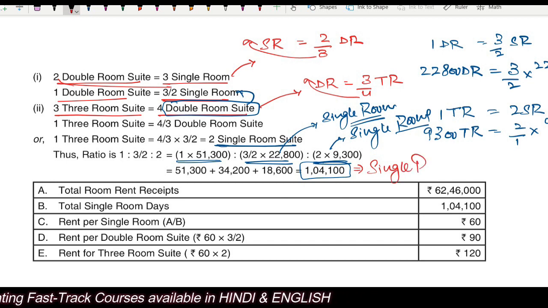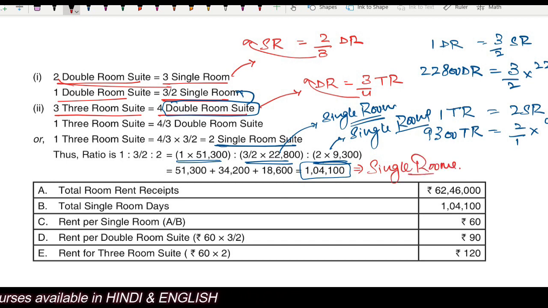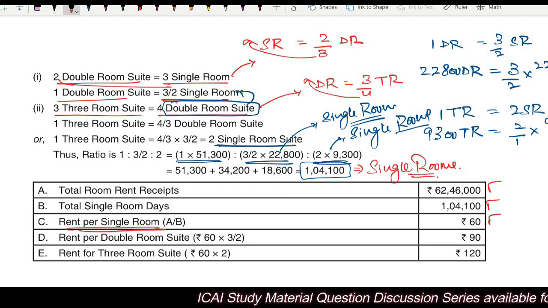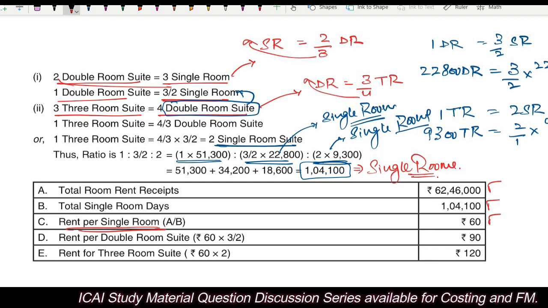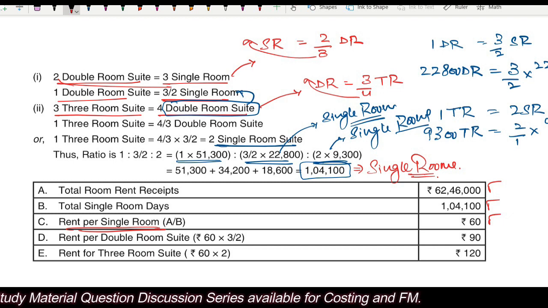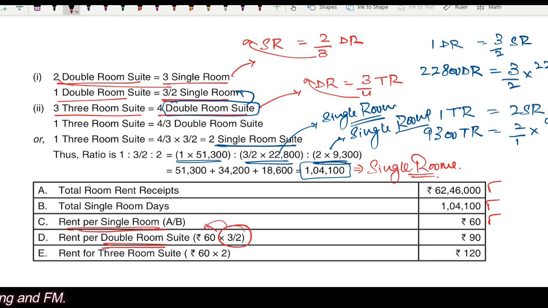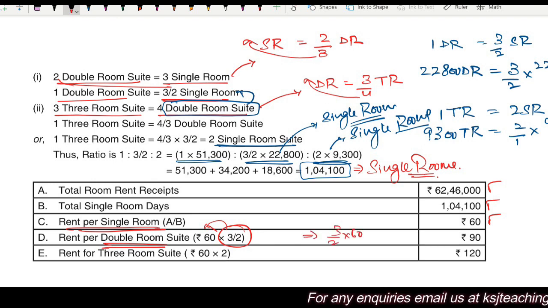So that means total room receipts 62,46,000. Total single room days 1,04,100. Rent per single room, 60 rupees. So this is the rent for one single room. Now we can do it. Rent for double room: one double room is equal to 3 by 2 of single room. So 3 by 2 of this, 3 by 2 multiplied by 60, 90 rupees.